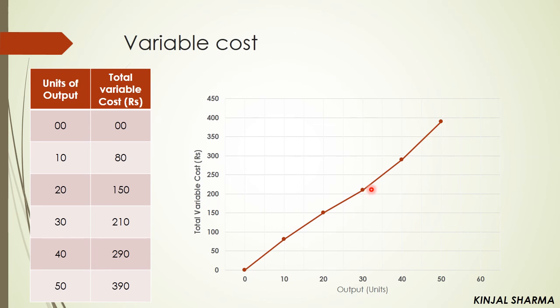At 20 units of output, it is 150. At 30 units, your cost is 210. At 40 units, your variable cost is 290. And at 50 units, your variable cost is 390. So as you can see, as the quantity of production or units increases, your total variable cost graph also goes up.